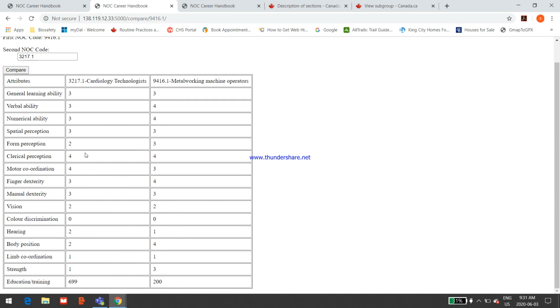So of any of those jobs, if they were of interest to Anthony, we could perform a similar comparison and discuss what might be necessary in order to transition Anthony into that job, whether it would take further training in skills or whether the physical abilities matched or not. We can see that a cardiology technologist has a lower strength requirement than a metalworking or machine operator, for instance. And the body positions are also different between the two, which may be relevant to Anthony's choice of this job.